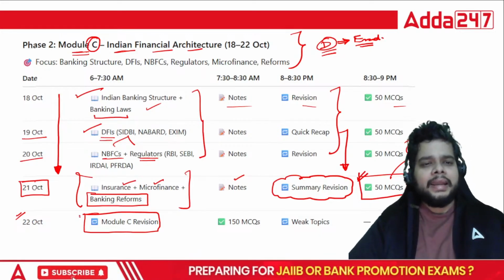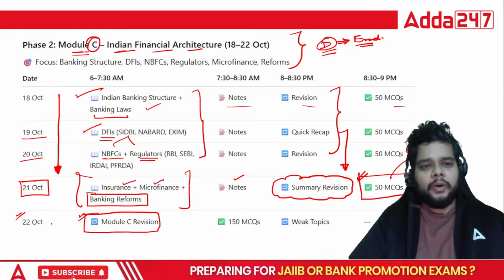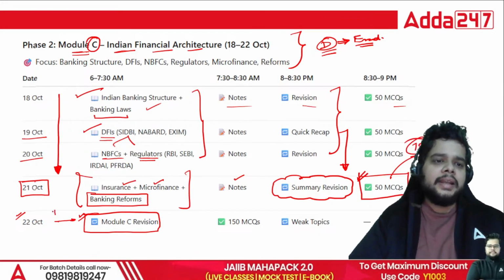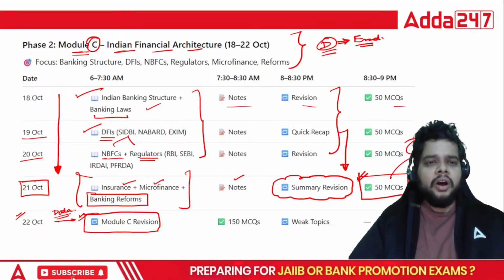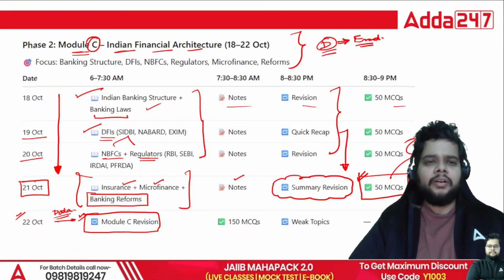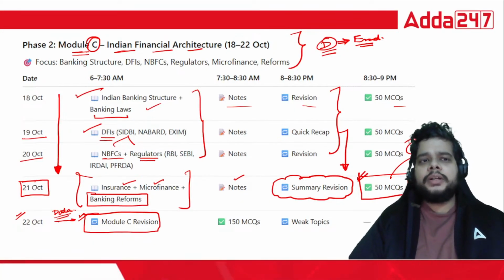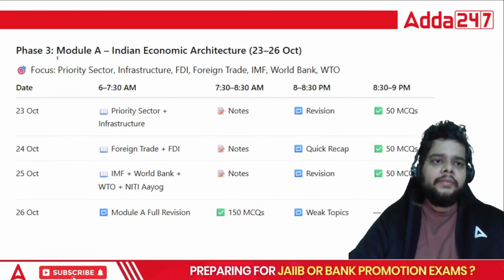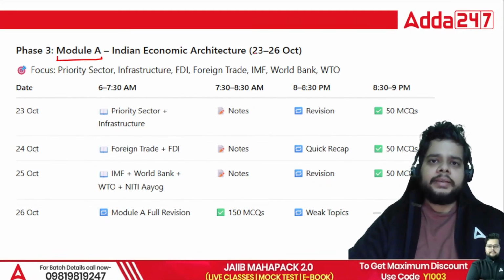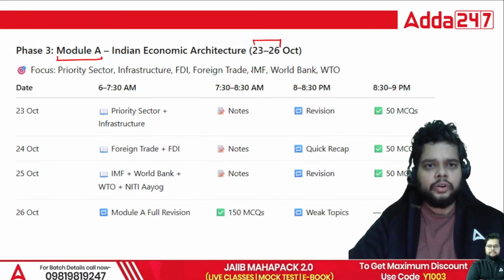Why do we have a dedicated day for the module C revision? Because here some of the data is very heavy. You have to remember data pertaining to committees, pertaining to various organizations, the regulators, then you have the DFIs and their establishment year. All these things are very data intensive. That is why you must revise once you have completed module C. Then we have module A, Indian economic architecture, 23rd to 26th October.